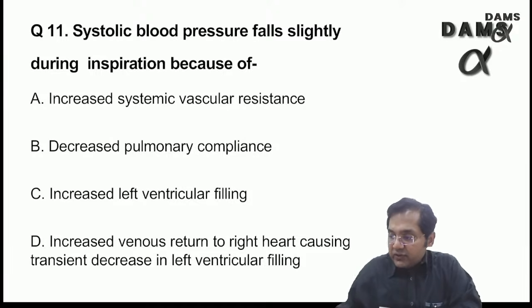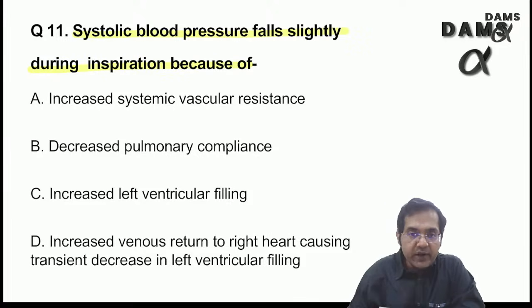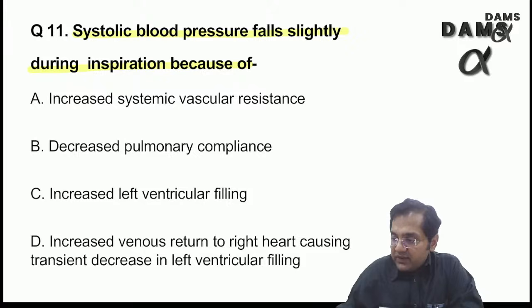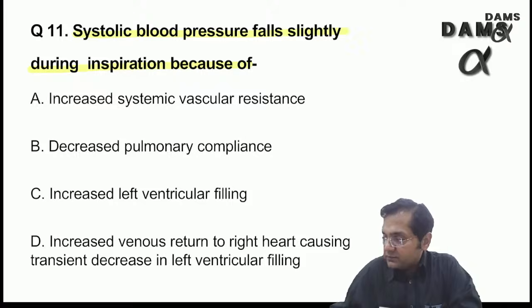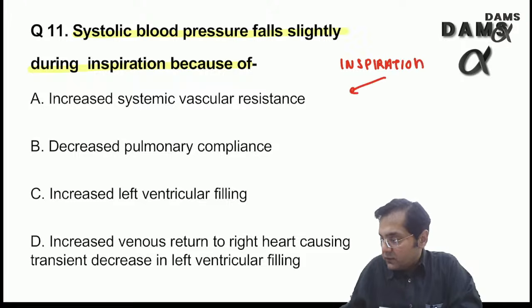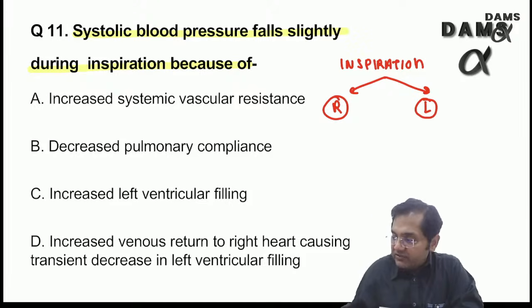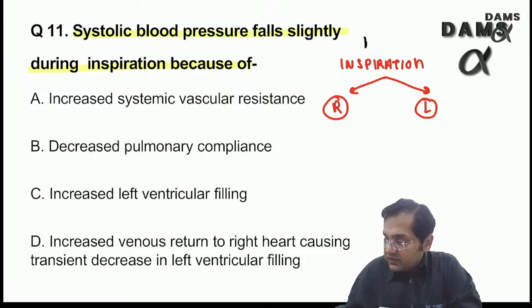Yes, thank you. Question 11, again overlapping with medicine. This is also done in cardiovascular physiology. Pulsus paradoxus, yes, you are right. Systolic blood pressure falls slightly during inspiration because of... Basically what we say is that during inspiration, the difference between the right side and left side of the heart is that there is increase in venous return.